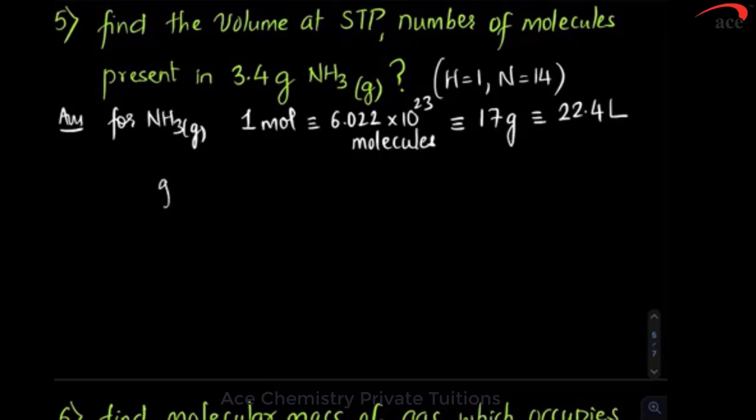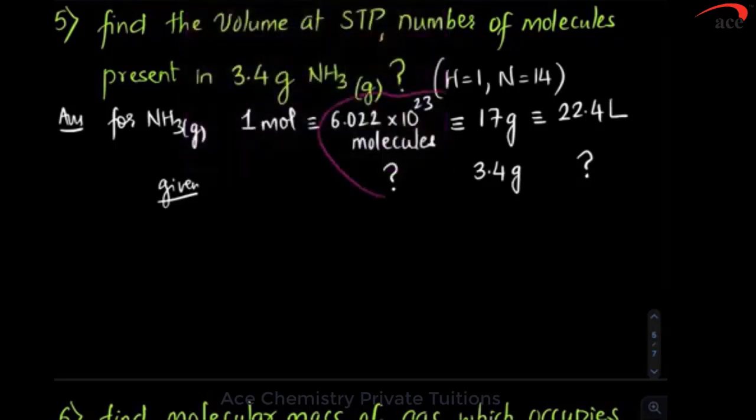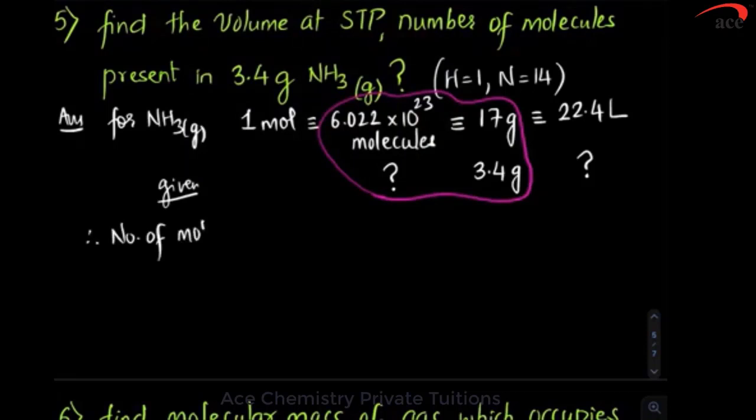What next? What is given? They'll always give. They have given 3.4 gram. And they are asking you volume and they are asking you molecules. What next? You will cross multiply this. If you cross multiply this, you will get number of molecules. So first cross multiplication I am doing.